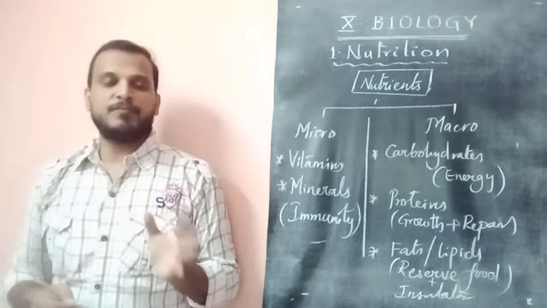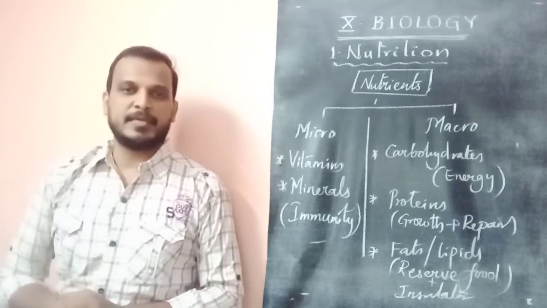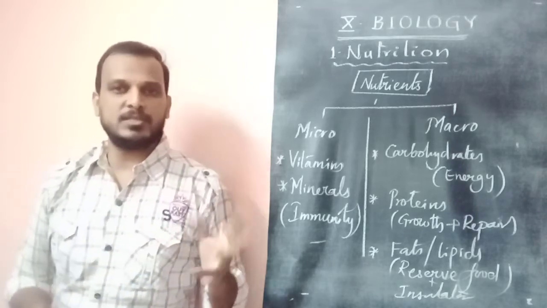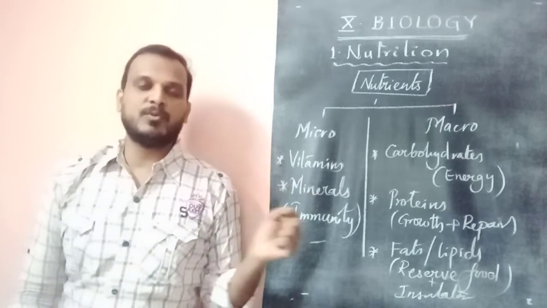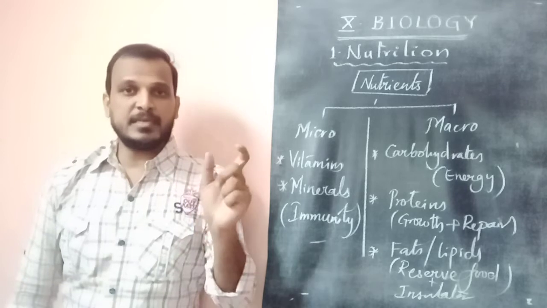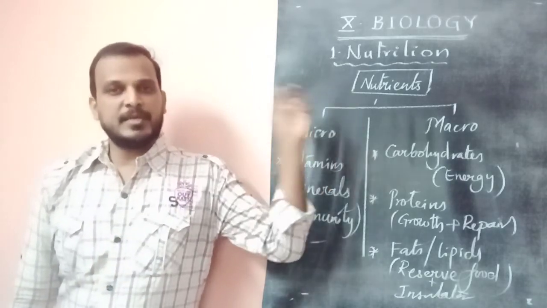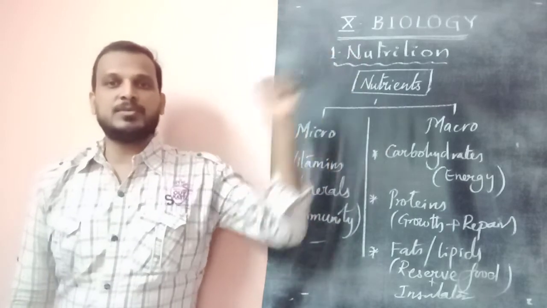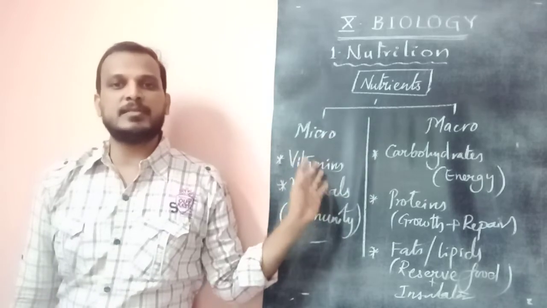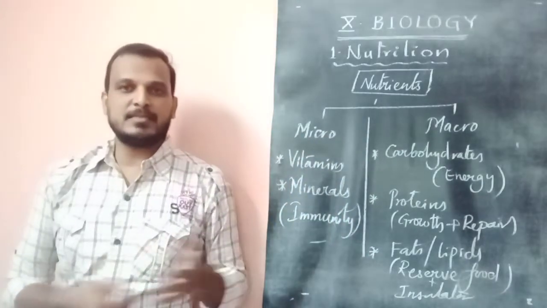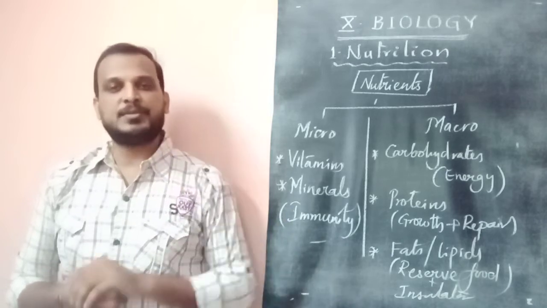So these are the list of nutrients we need to know. This list is not given in the textbook, but before entering into what nutrients are and which nutrients are needed by the body, we need to know about this. So a nutrient is simply called food. Nutrient is food. Supply of that food is called nutrition. So the list of nutrients: macronutrients and micronutrients. Now let us see these types of providing nutrition.